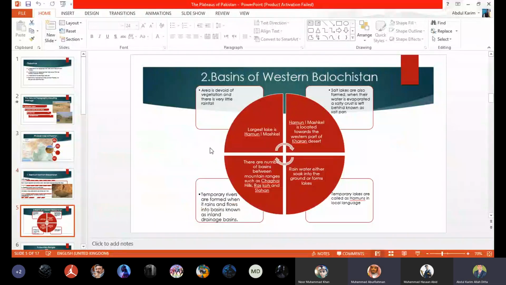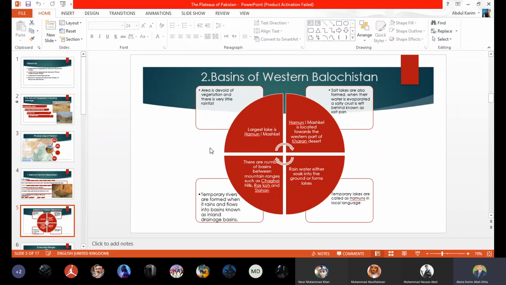Now we are starting the basins of Western Balochistan. This area is also devoid of vegetation. There is very little vegetation because there is very little rainfall in the basins of Western Balochistan. There are temporary rivers which are formed when rainfall happens. And this area has an inland drainage system, or inland drainage basins.